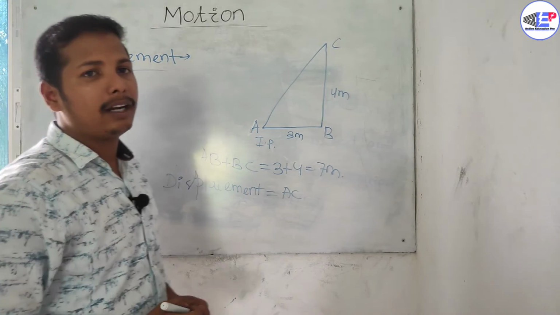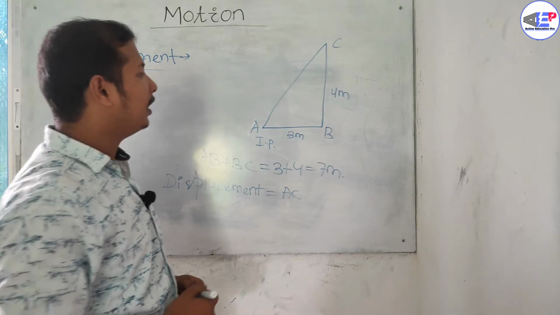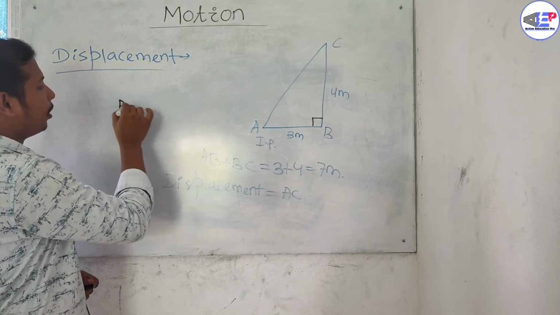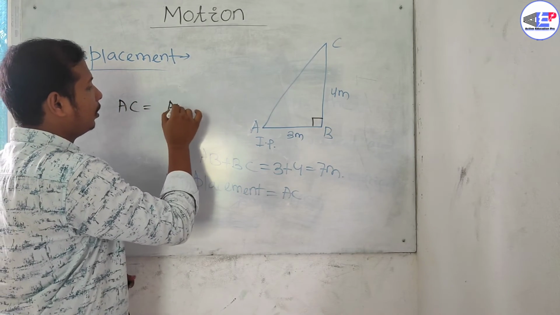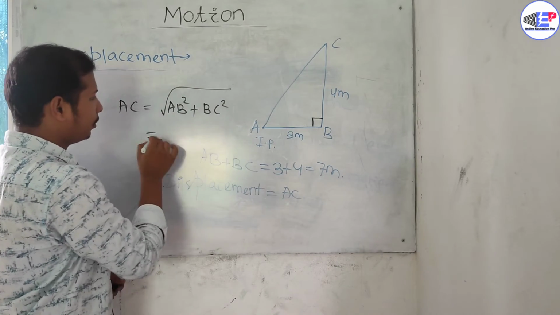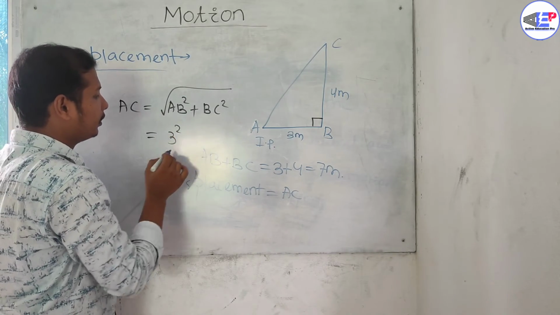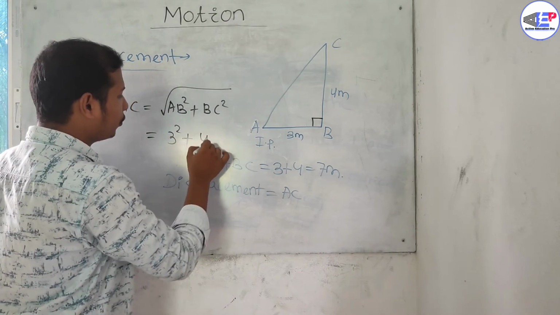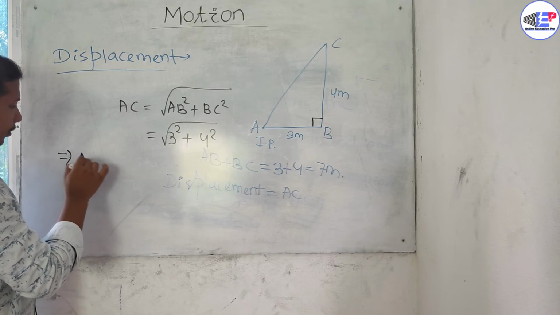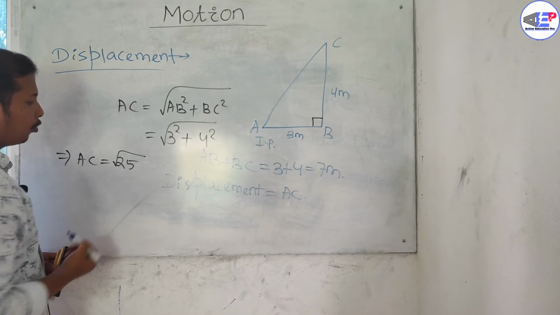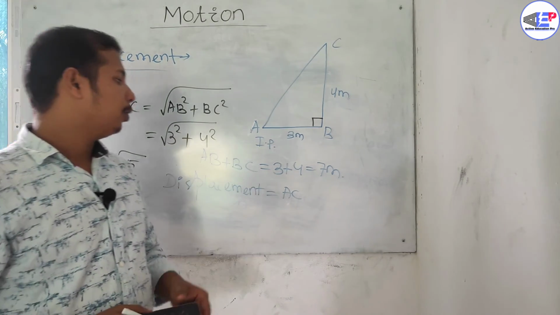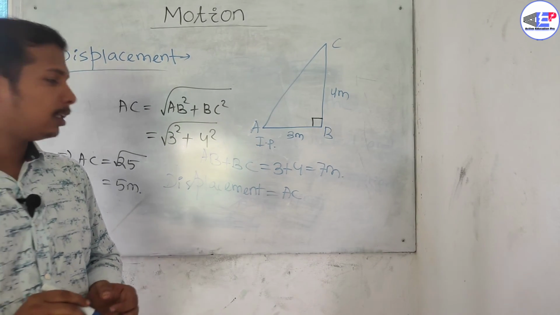Here we have to find out the value of AC. We know that this is a right angle triangle and we can put Pythagoras theorem here. So the value of AC will be equal to the square root of AB square plus BC square. So value of AB is 3, value of BC is 4. So this will be equal to root over 25, which is 5 meter. So the value of AC is 5 meter, which is the shortest distance. So here displacement is 5 meter.